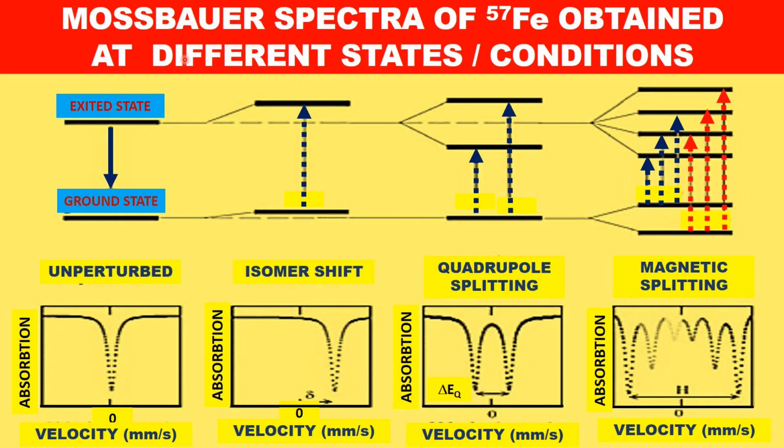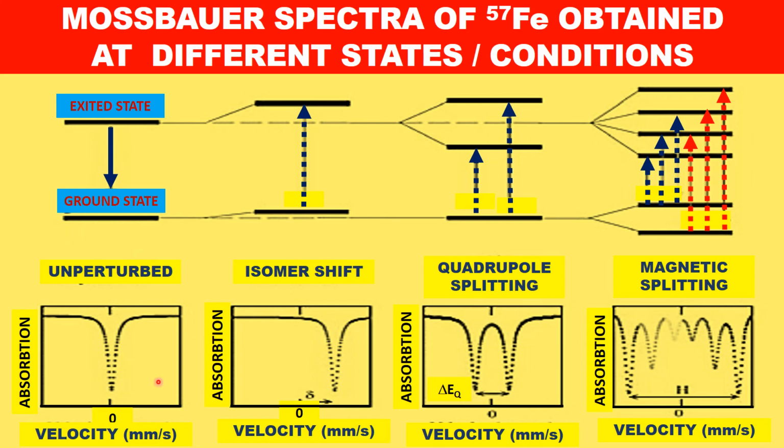The nuclear energy level diagrams in different states of iron 57 are obtained here. This is the ground state, I equal to 1 by 2, and the excited state, I equal to 3 by 2. If the source and sample are the same, then it is an unperturbed isomer.